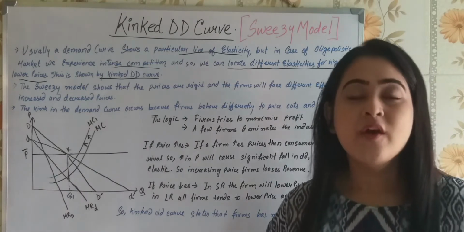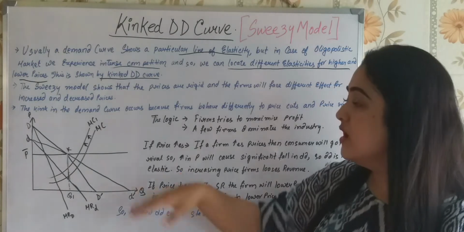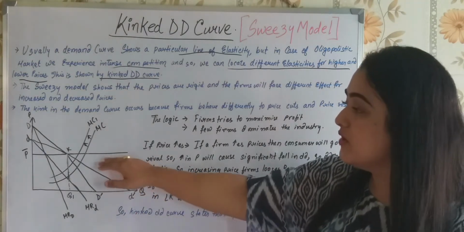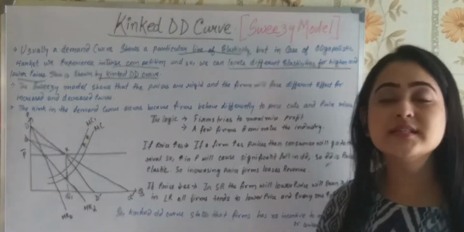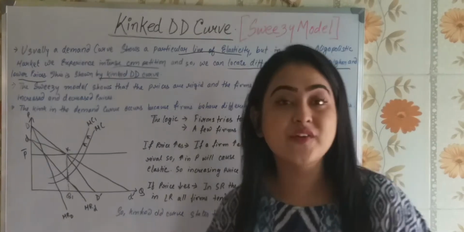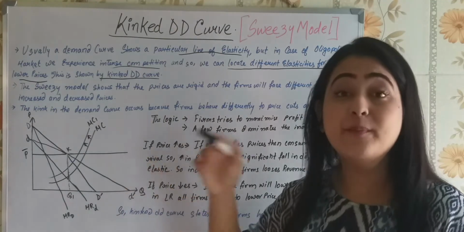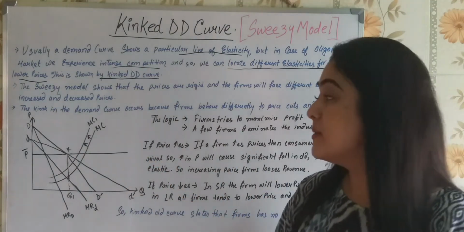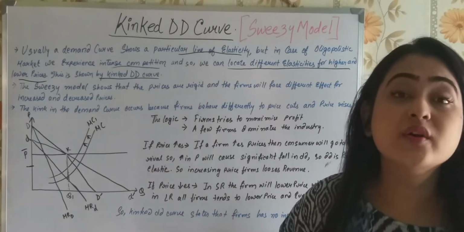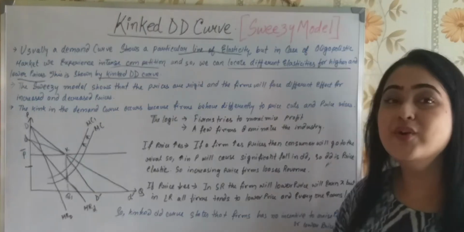For example, as per the diagram, we have considered a price level P bar, till which, whether the prices are falling or increasing, nothing as such is happening. But after this price level, if the price that is charged is below it, then we see how the other firms also react. Got it? So now let's move on to the second part.